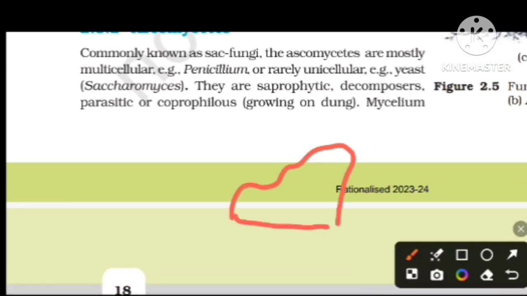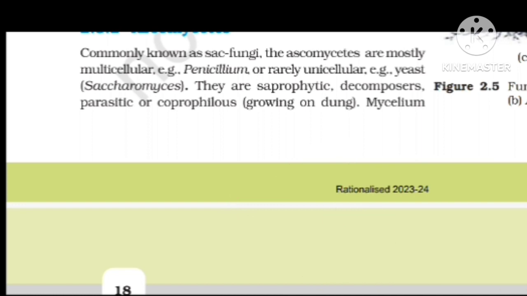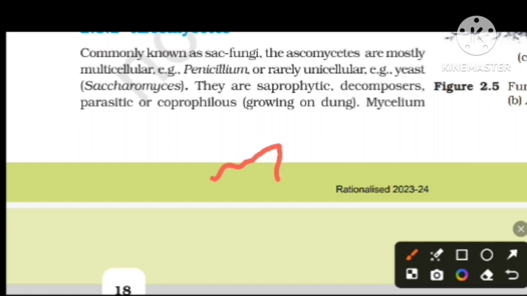In this Ascomycetes type of fungi, Penicillium is an example, and yeast is an example.